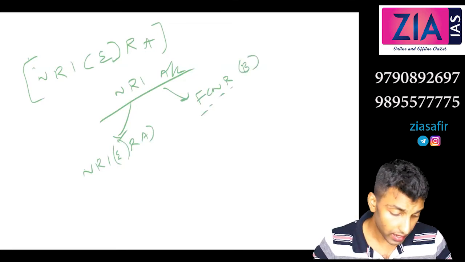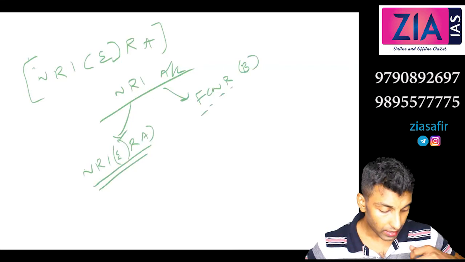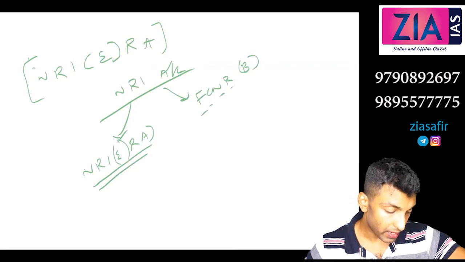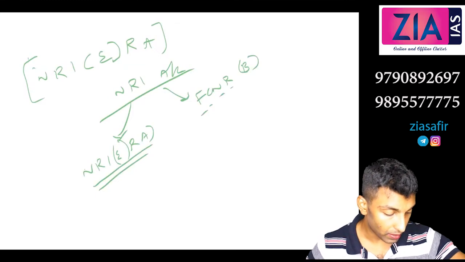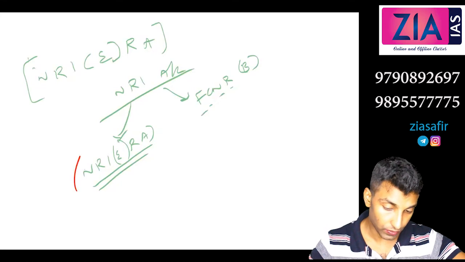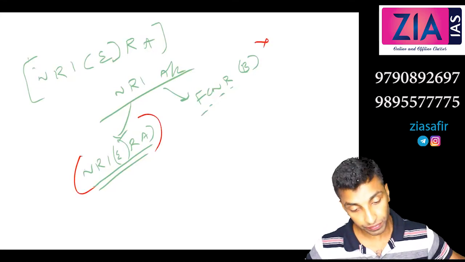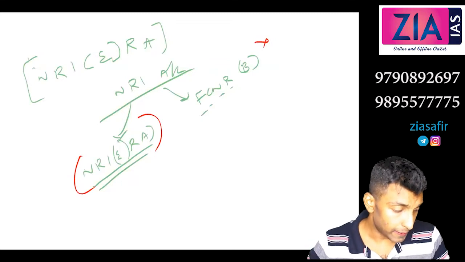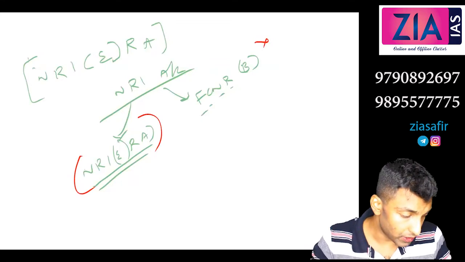This is the NRI external rupee account, then FCNRB. So here in 2011, RBI deregulated interest rates on savings account deposits as well as deposits on this one, not this one.